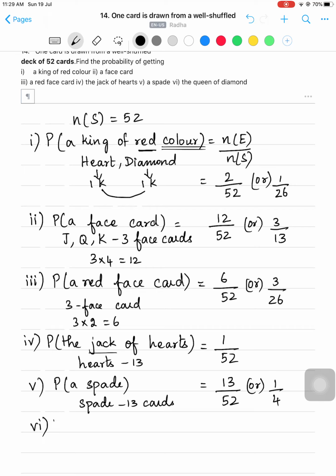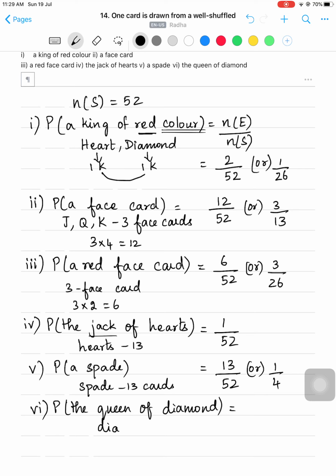And the last one is, what is the probability of getting the queen of diamond? And you know in diamond there are how many cards? 13 cards. And how many queen will be there? There will be only one queen in diamond. So the probability is 1 by 52. Is it clear, children?